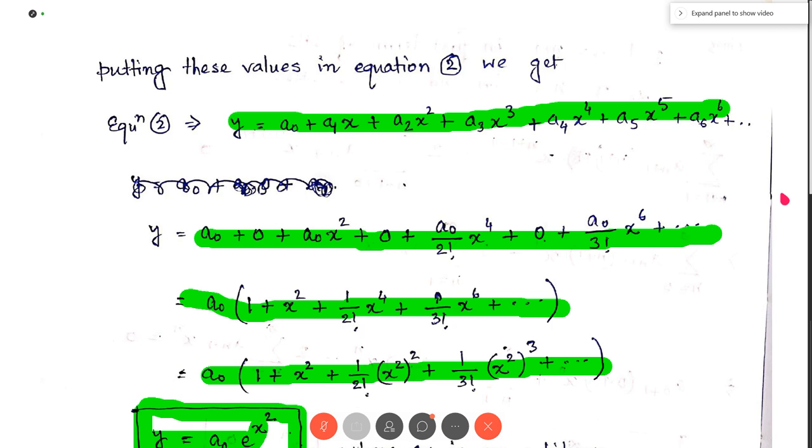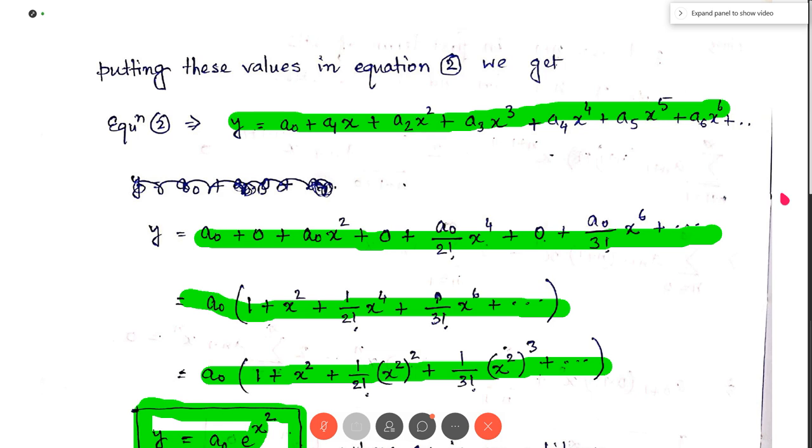So the result we get from the power series solution is exactly equal to the result we get analytically, by the general method of solving the differential equation. This particular differential equation can be solved very easily by the integration method, by variable separation, so we can get an exact solution.